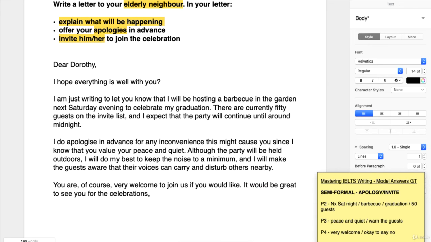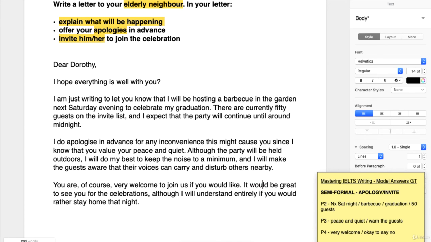but again, we're just not putting too much pressure on them. It would be great to see you for the celebrations, although I will understand entirely if you would rather stay home that night. Now, there are a number of things happening here. First of all, you should notice again, we have another although, so another complex sentence. And so here we have that unlikely use of would.